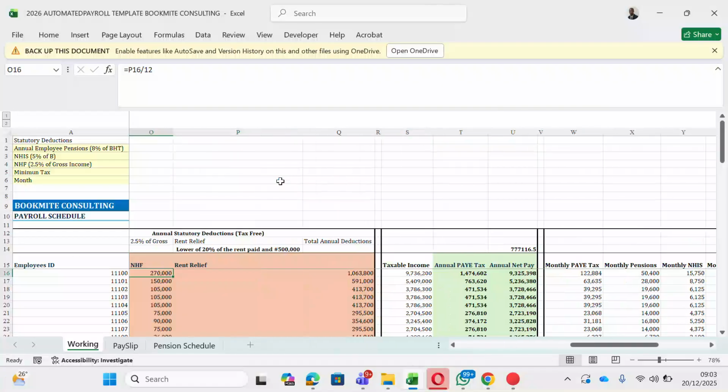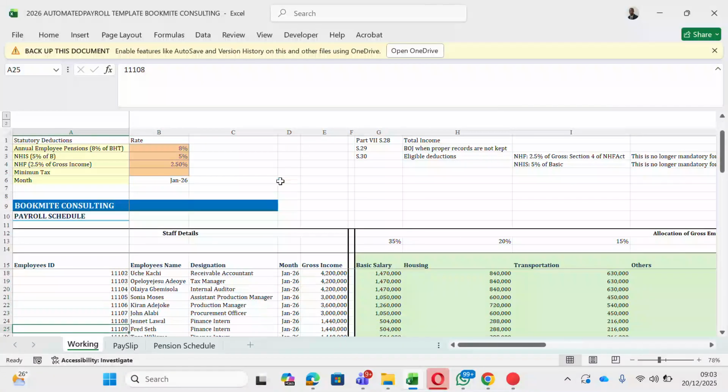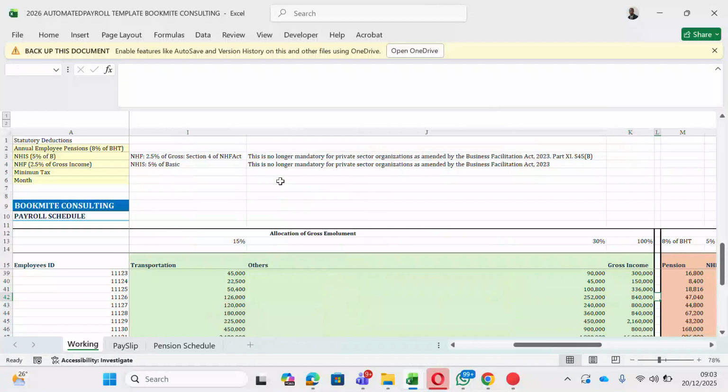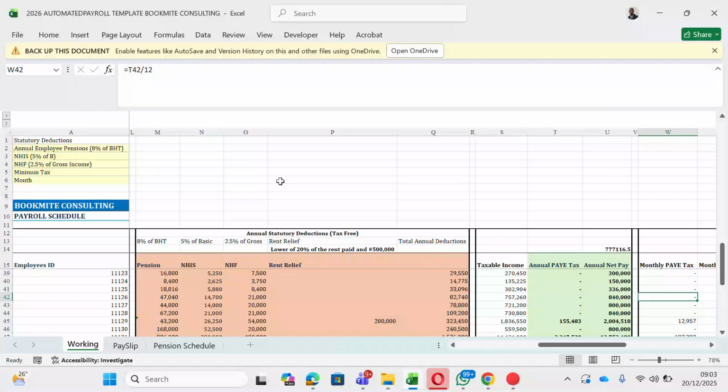I want you to note that the tax you are paying depends on the tax band. Which means that if you are earning minimum wage or you are earning 800,000 in a year, so gross income of 800,000 a year salary, they don't expect you to pay tax. So let's check this. Notice that when we check the annual PAYE tax, it is zero, and if you are paying zero as annual PAYE tax, your monthly also is going to be zero. So that's how it works.